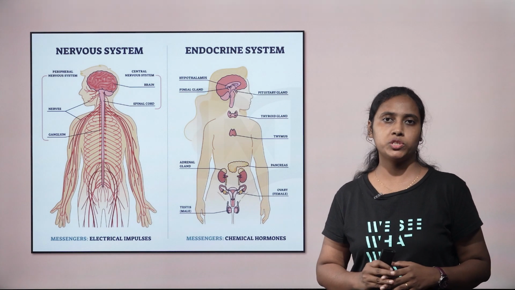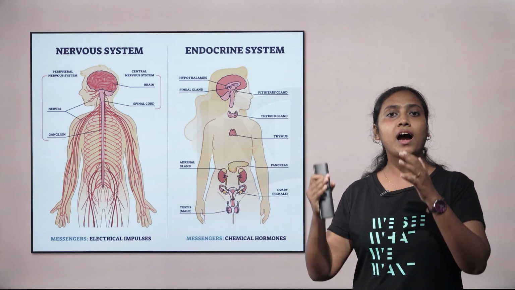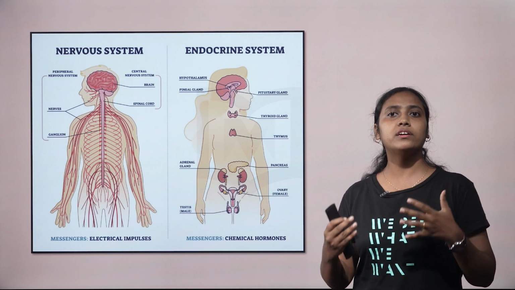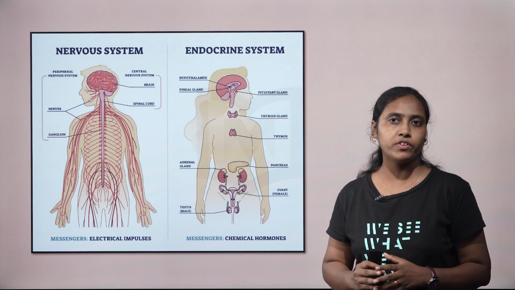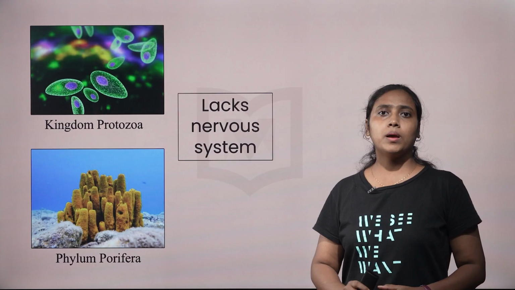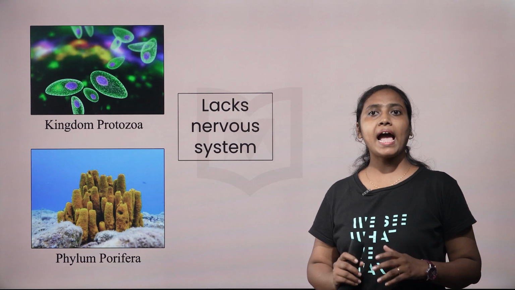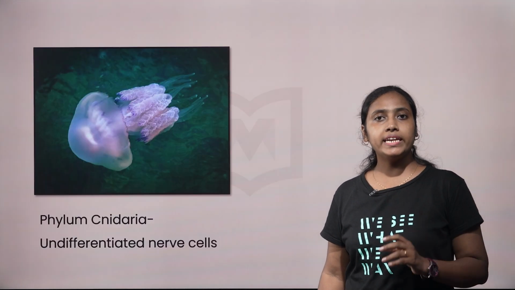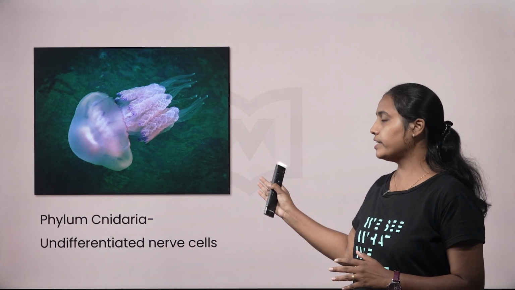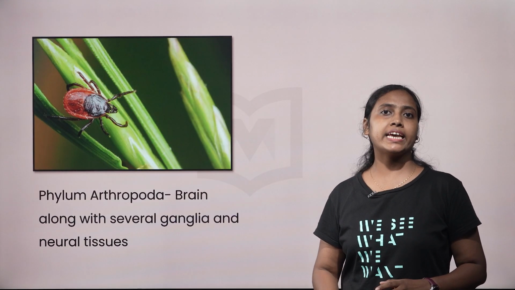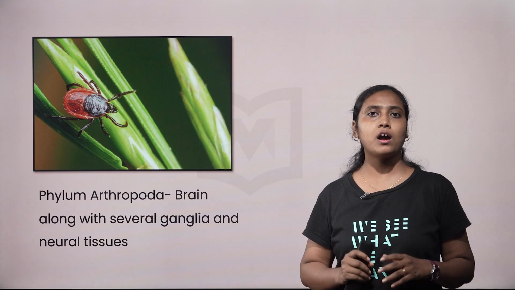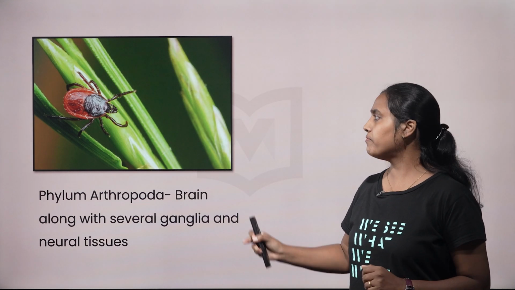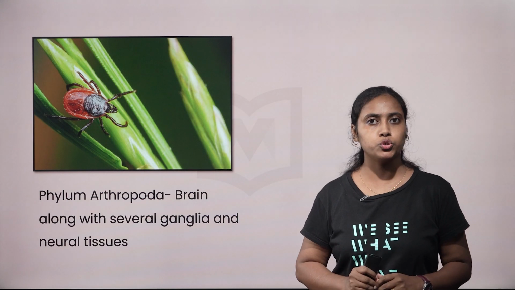in a synchronized way. If you check the hierarchy of biological classification, we can infer that the nervous system is highly developed in vertebrates. Members of kingdom Protozoa and phylum Porifera lack a nervous system. Cnidaria have undifferentiated nerve cells. Insects that belong to phylum Arthropoda have a system constituting a brain along with several ganglia and neural tissues.